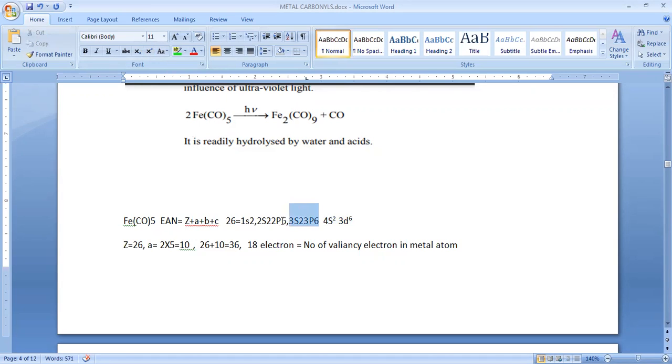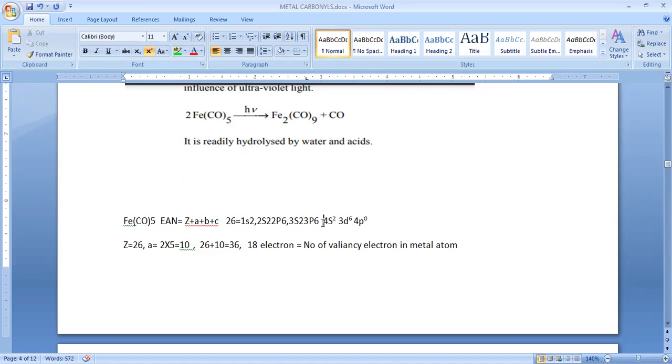What are valence electrons? The electrons present in the outermost shell, and 4p has 0 electrons, so the fourth orbital 4p doesn't have any electrons.